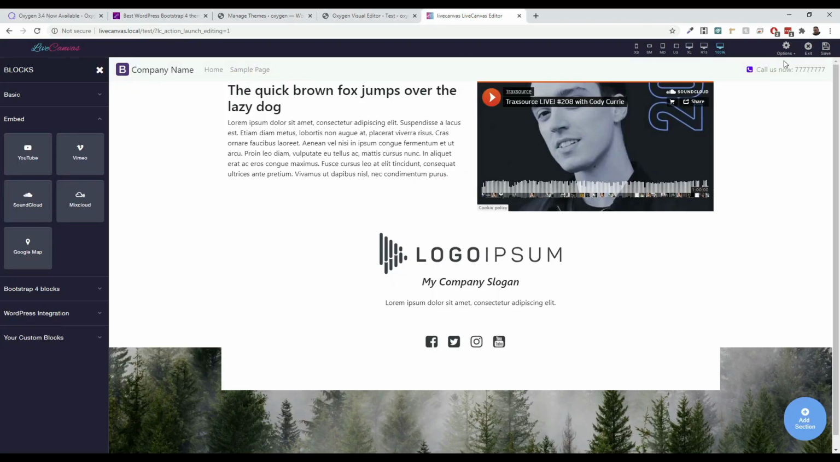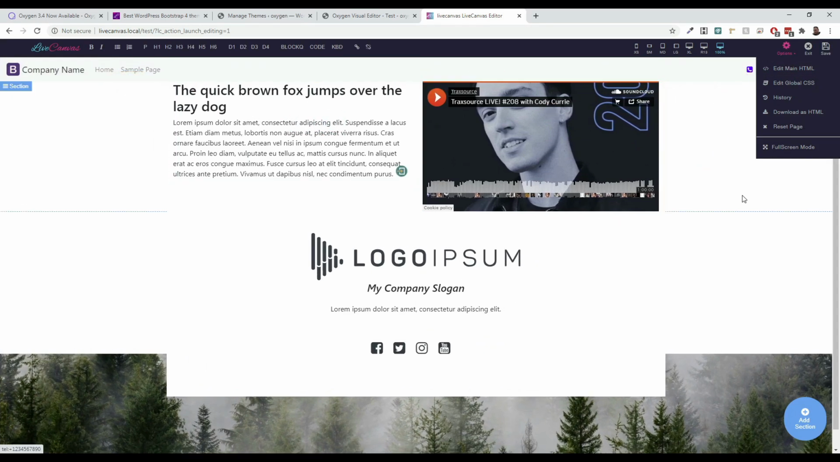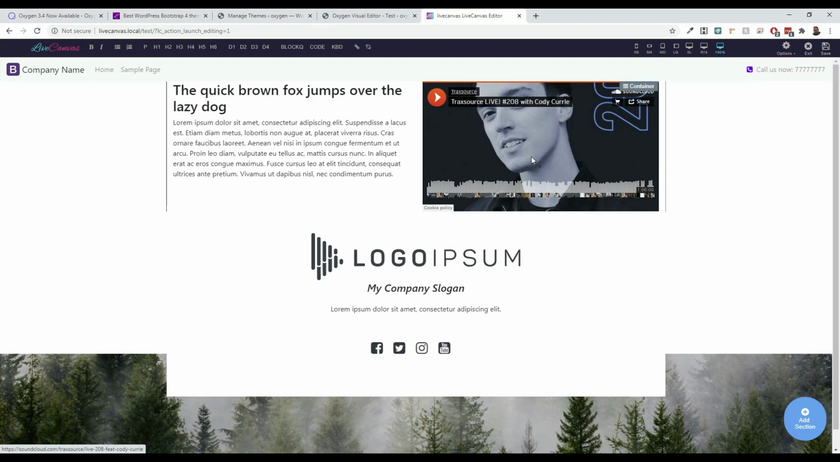But the point being that both of these are pretty decent builders to me. I think that there's some things here, you've got history, you've got download as HTML, so you've got some things that you can do with this builder. The biggest problem to me, it depends, every project has a different goal in mind. If you're someone who is buying this for their company, LiveCanvas isn't a bad choice if you want something that's fast, you want something that's efficient, but you better know how to edit